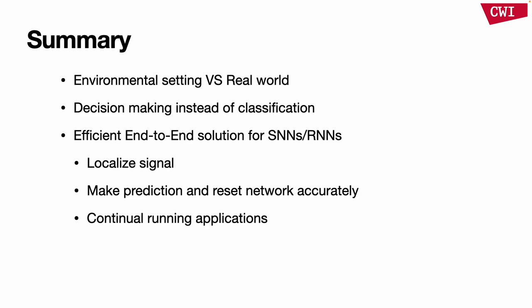So in summary, we can see that recurrent neural networks trained in an experimental environment are still facing some open problems when deployed to a device. In the real situation, the network faces more decision-making problems than classification problems. For instance, where is the data, when to make the prediction, when to reset, and so on.